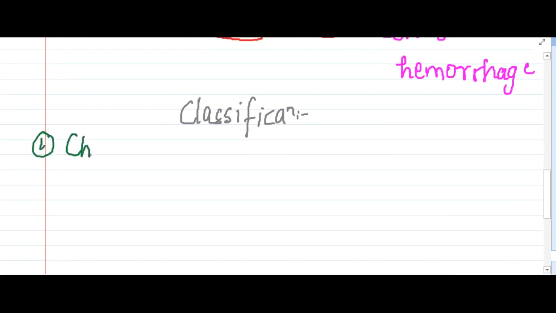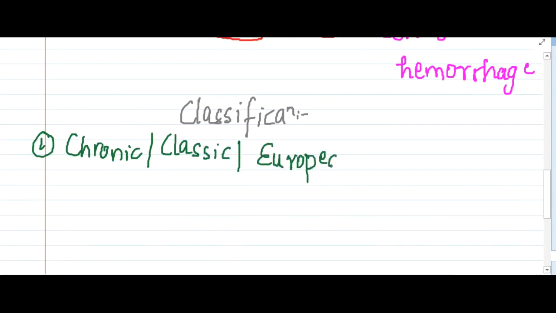One, we have chronic or classical or European Kaposi's sarcoma. The most common site here is the skin. Skin is most commonly affected in chronic, classical or European Kaposi's sarcoma.